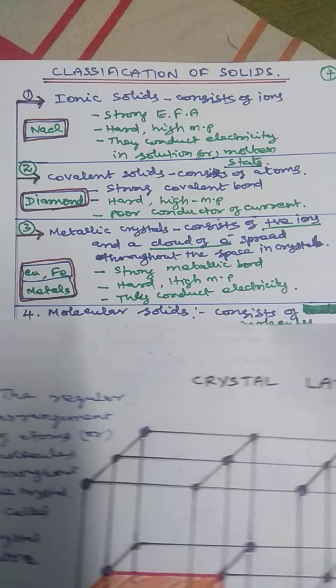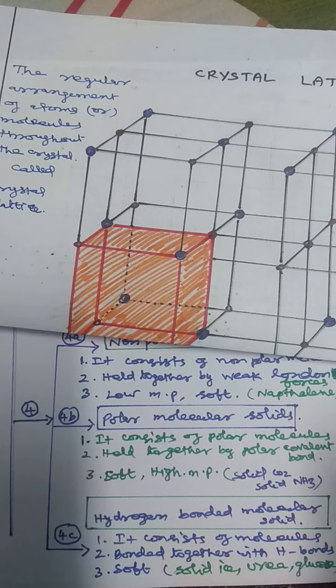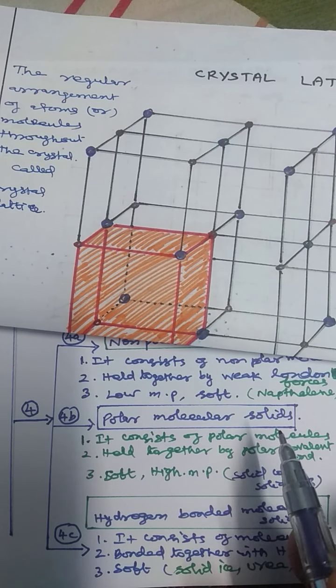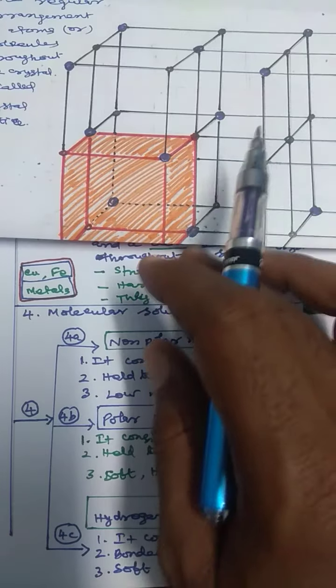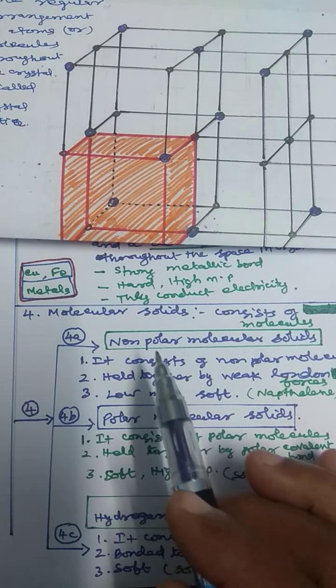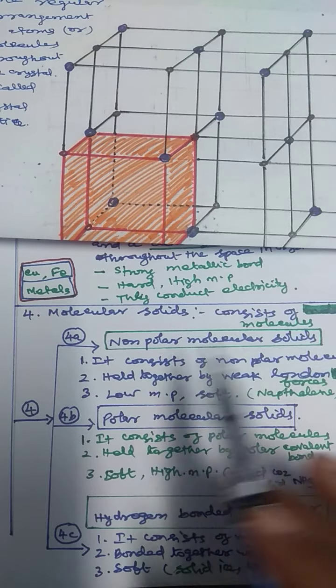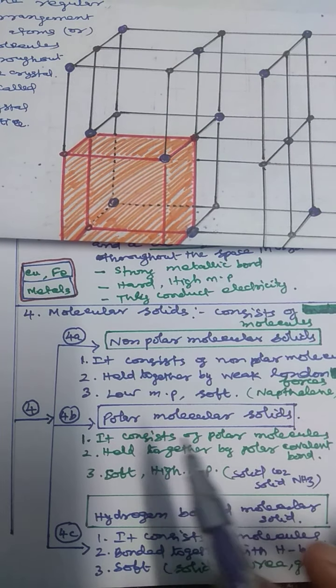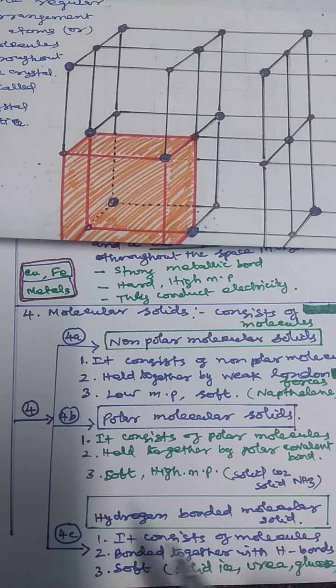Then the fourth one is molecular crystal or molecular solids. Molecular solids consist of three types: non-polar molecular solids, polar molecular solids, hydrogen bonded molecular solids.